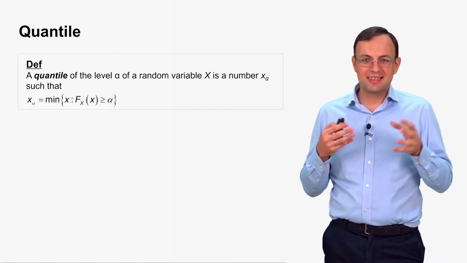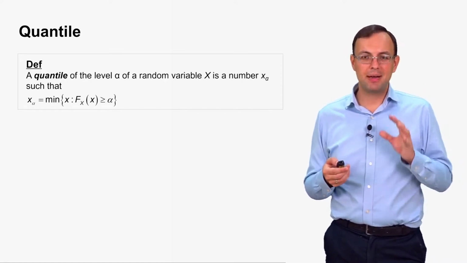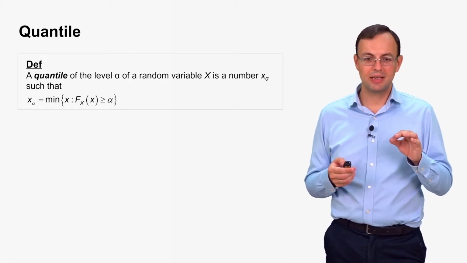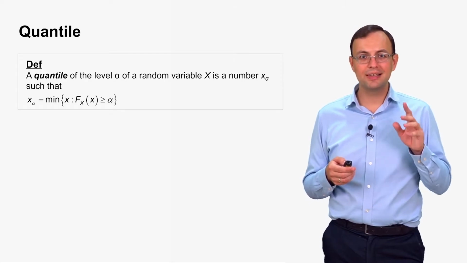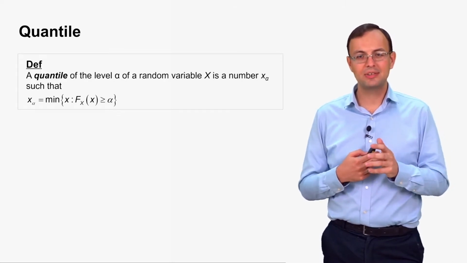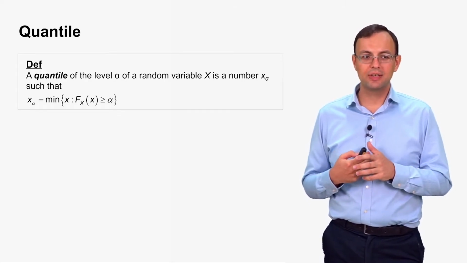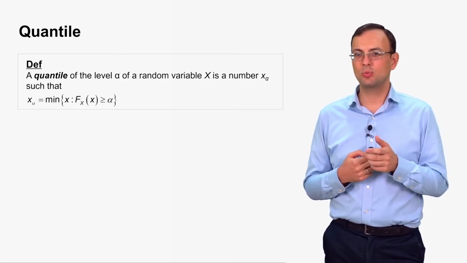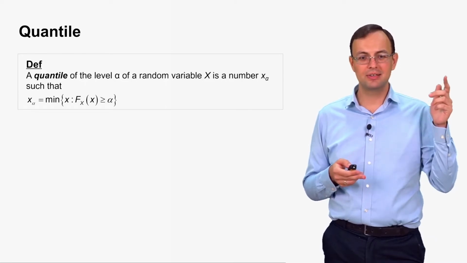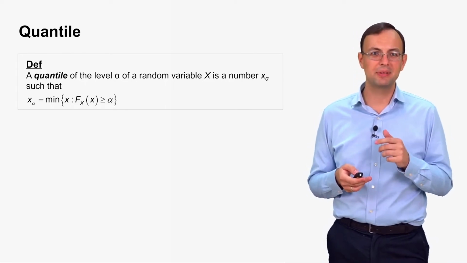Sounds sophisticated, but this definition can be simplified if we apply it only to continuous random variables. And actually, in our course, we will be interested in quantiles only of continuously distributed random variables.